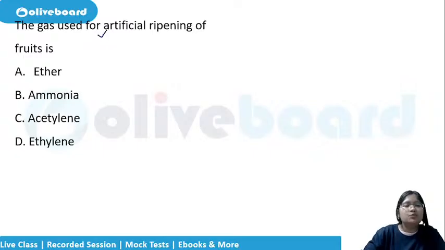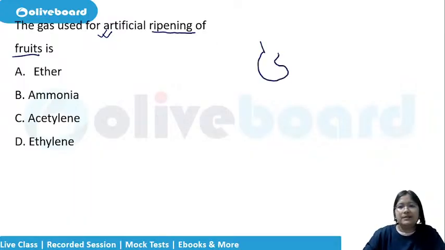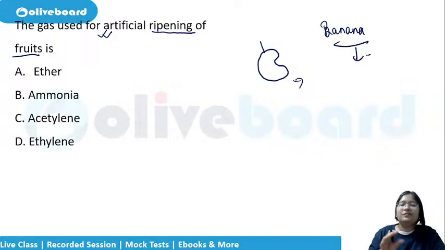The gas used for artificial ripening of fruits. Normally mangoes will ripe in the tree. Okay. And it has to be eaten locally. And even now, those bananas which grow in our home, it will start ripening by itself, and whatever we can eat, we will eat. We have to distribute it to the neighbors. You cannot eat that entire thing by yourselves. We have to distribute it, because within that same week only it will become bad.